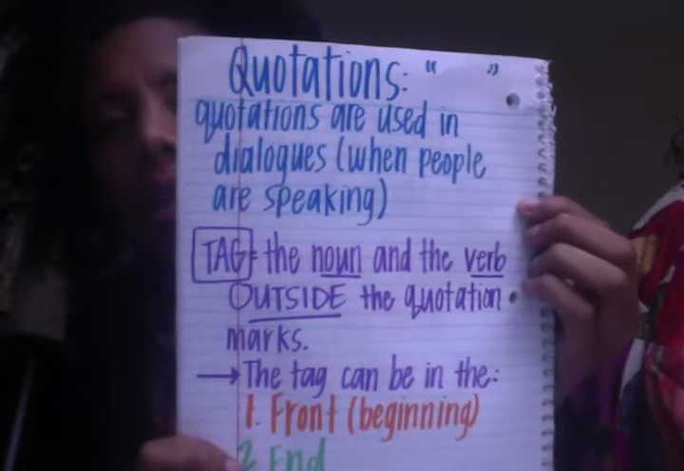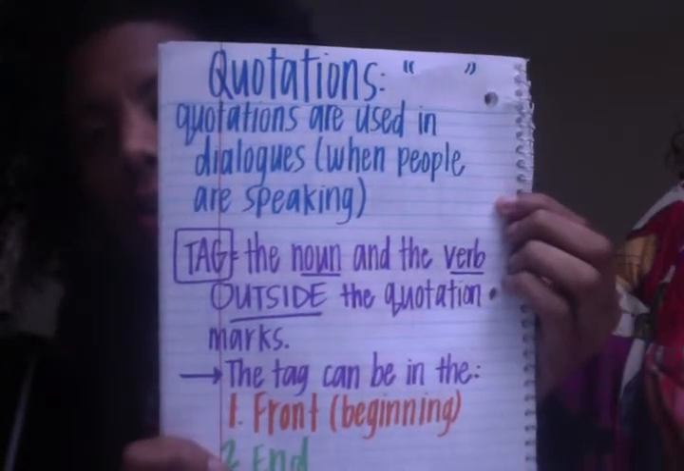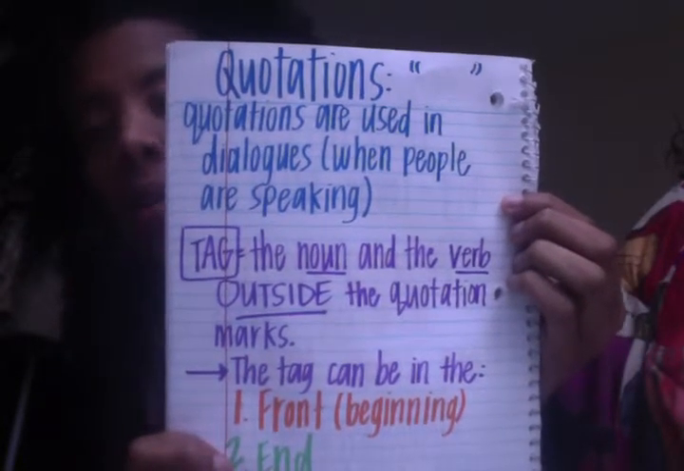Okay, today we're going to be reviewing quotation marks. Quotations are used in dialogues when people are speaking. So we'll see this a lot when we read our articles and somebody gets interviewed and it says, this person said blah, blah, blah. So they're actually speaking something out loud. They're giving their opinion or they're giving some facts.